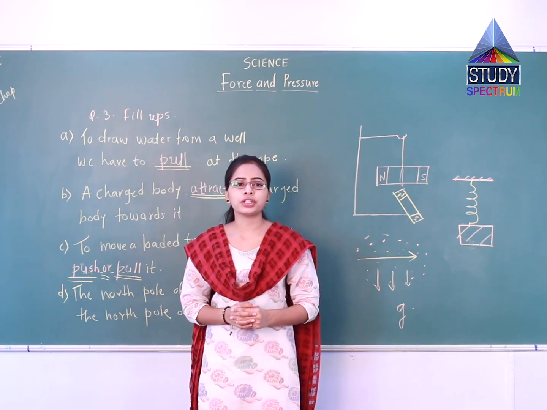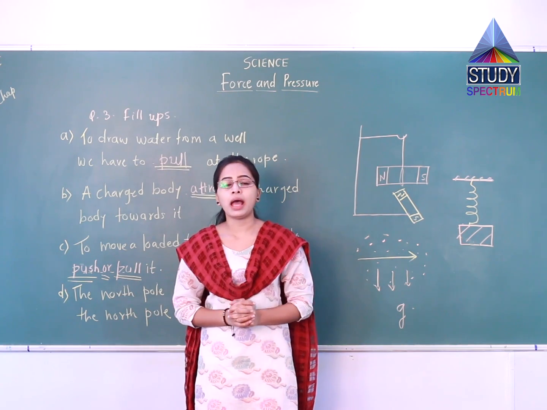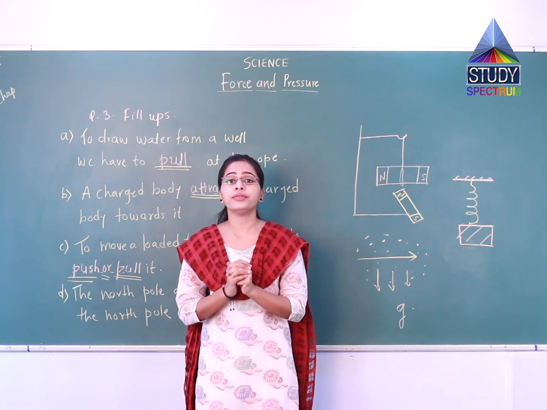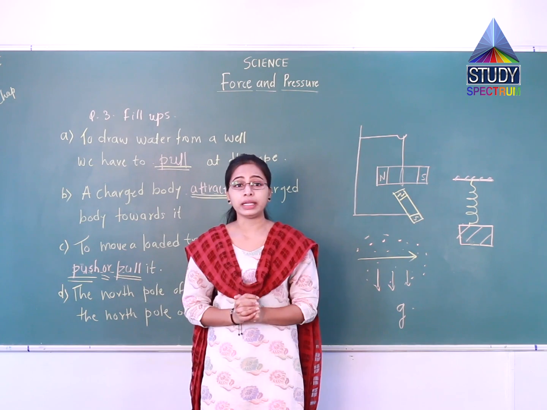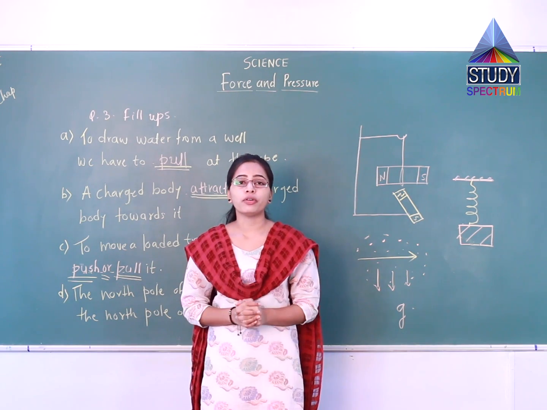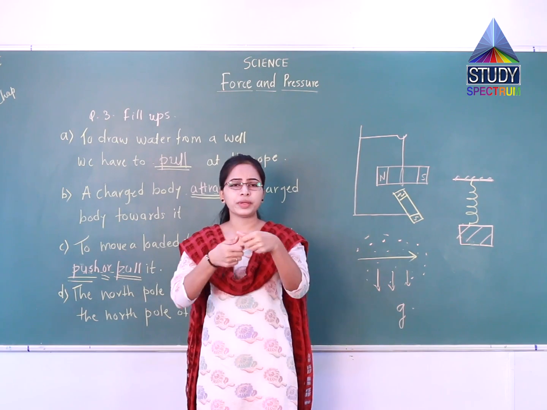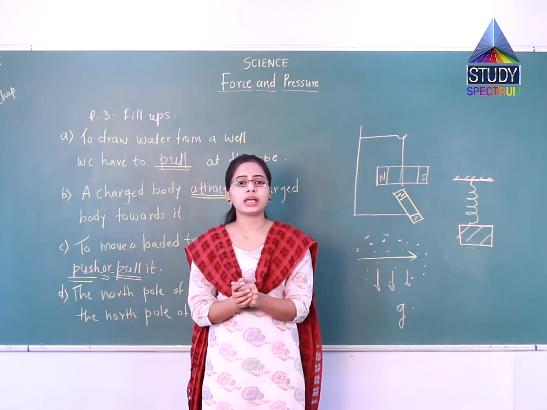Next question we have, a blacksmith hammers a hot piece of iron while making a tool. How does the force due to hammering affect the piece of iron? Now very simple, we have the piece of iron and we have to make a tool from that iron.